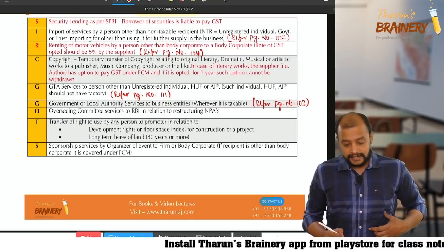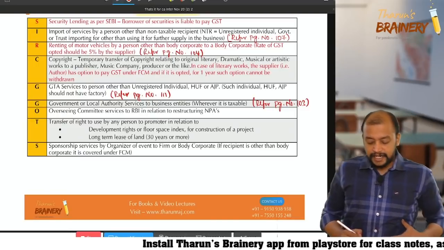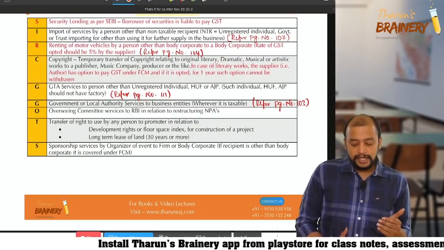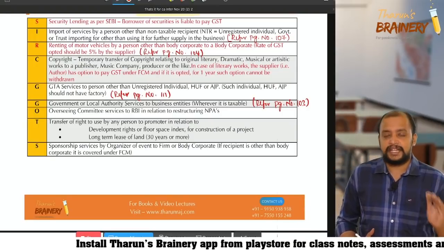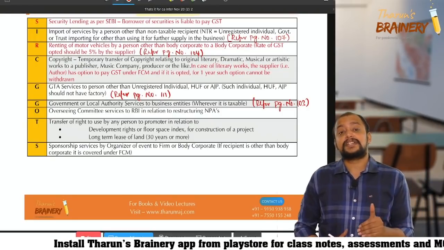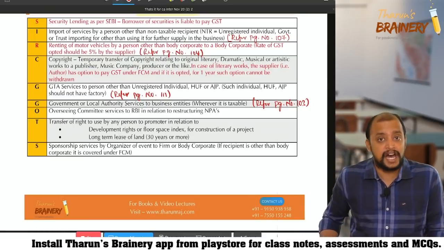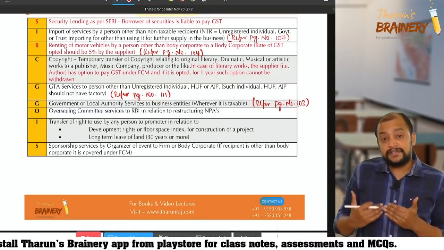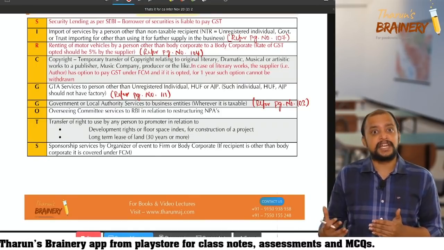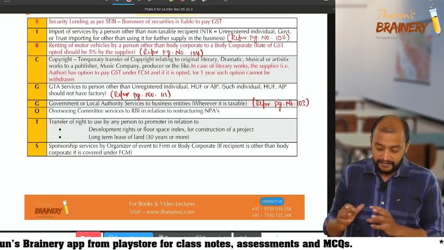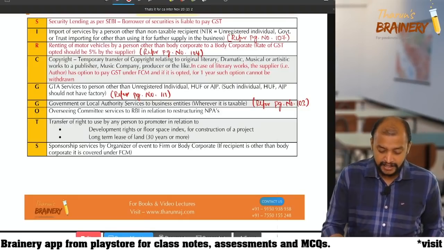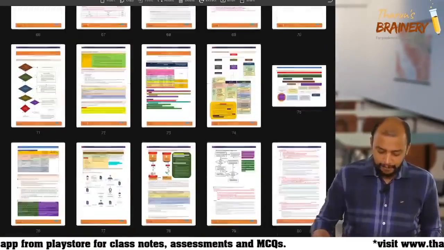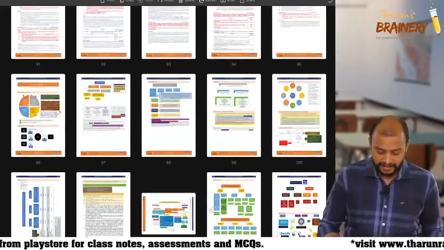Then next, overseeing committee services to RBI in relation to restructuring NPAs. There are some services which are exempted in relation to RBI that we are discussing now, that is, services provided by RBI. In the banking sector I have given that, so have a look into that. Please take banking and other financial services.